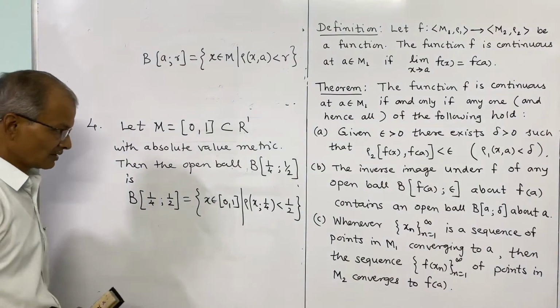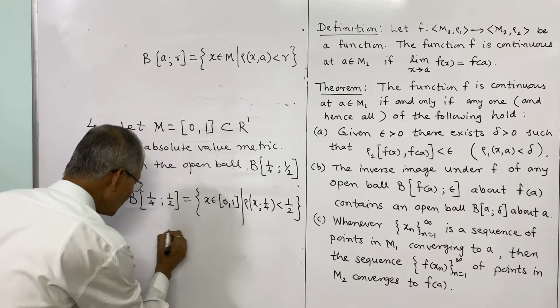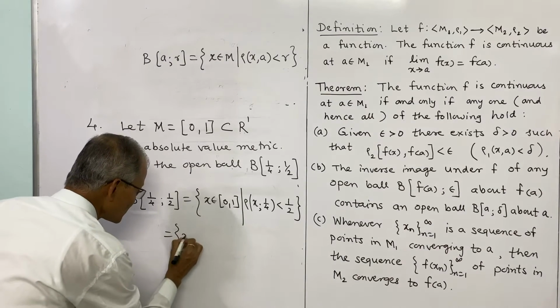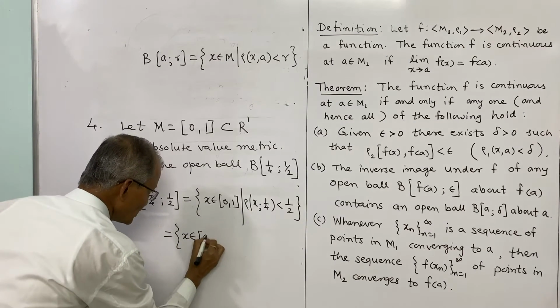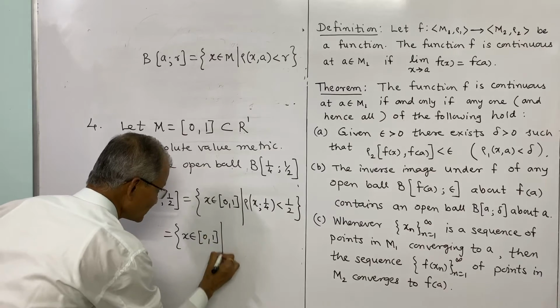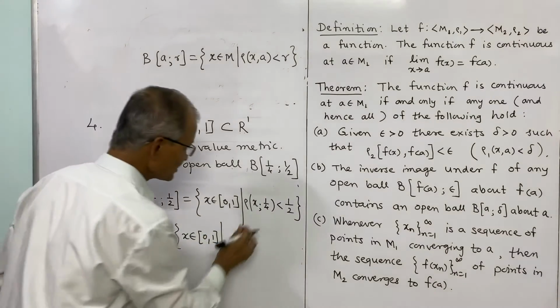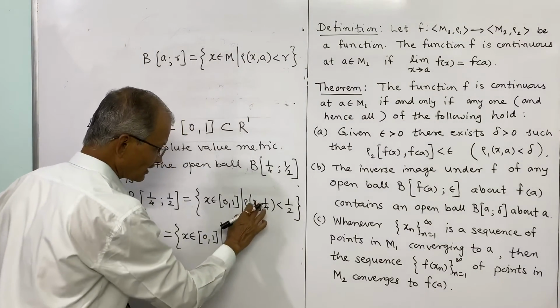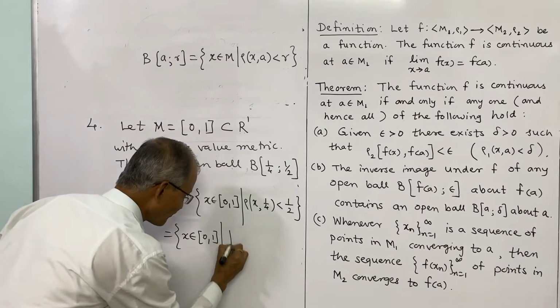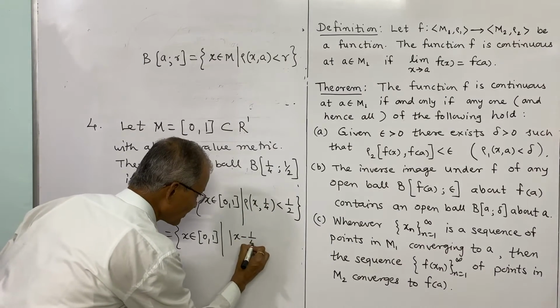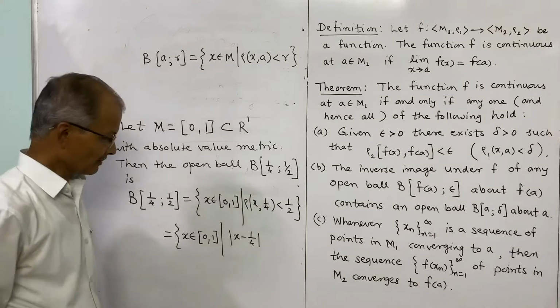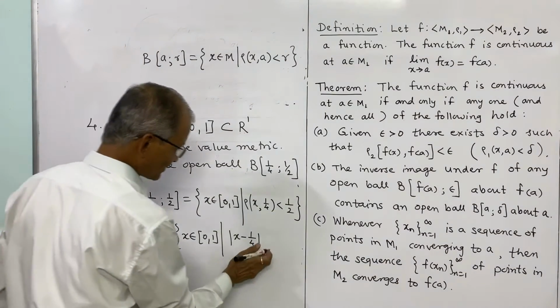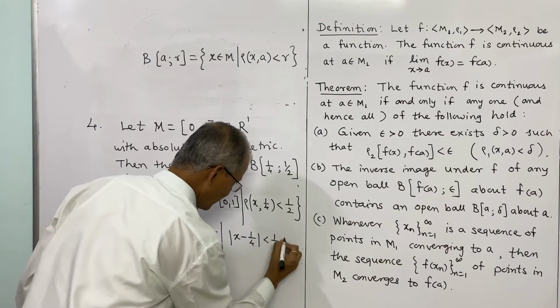And what does it mean? So this means x belongs to the closed interval 0, 1, such that rho of x and 1/4, meaning the absolute difference |x minus 1/4|, is less than half.